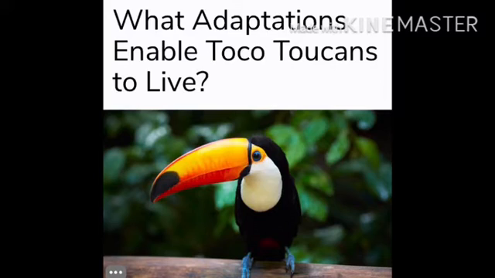What adaptations enable the toucan to live? These birds have a long beak. Although animals in the tropical rainforest have a wide variety of food available, there is a lot of competition for food. As a result, many birds have adapted to a particular food which is not eaten by other animals. These animals have developed special methods for obtaining their food.